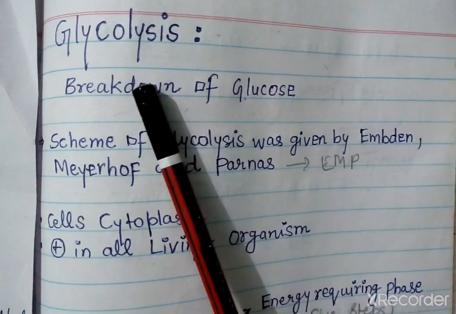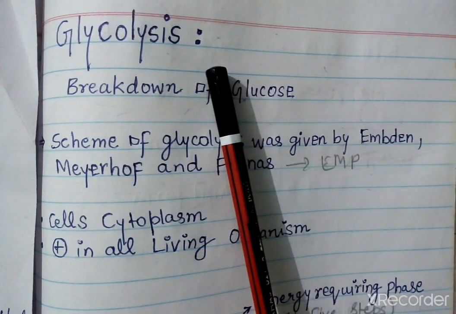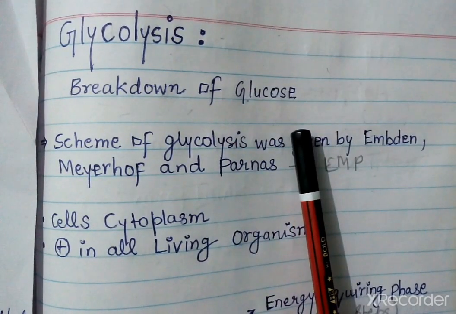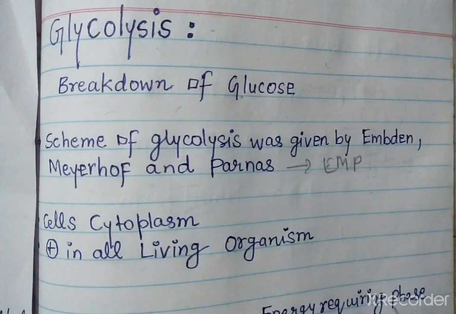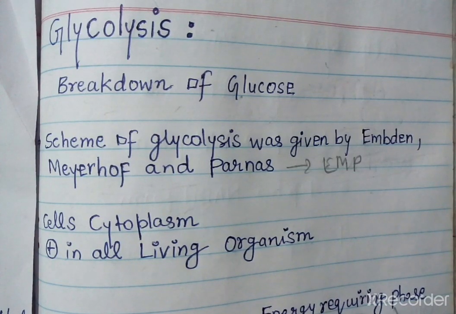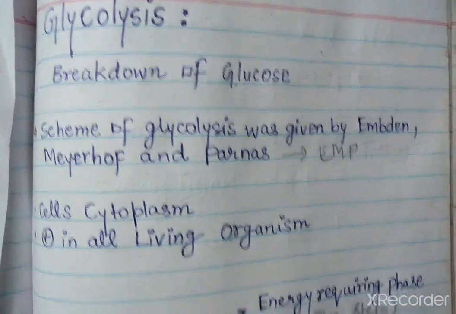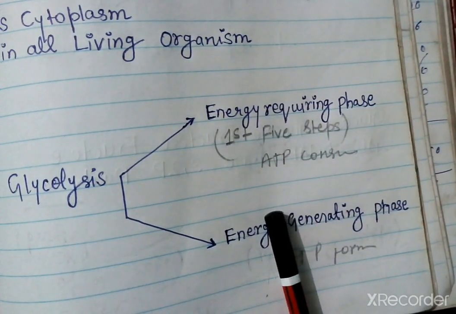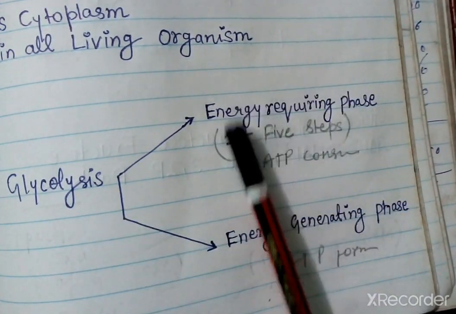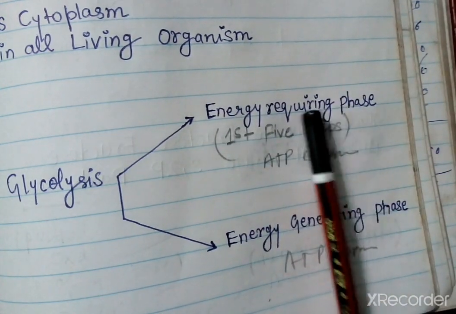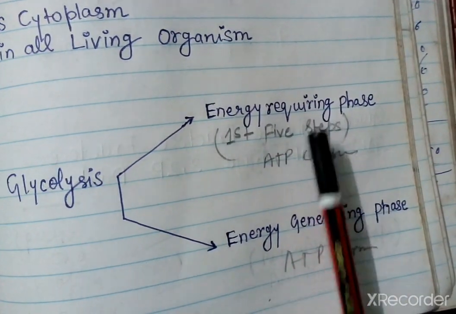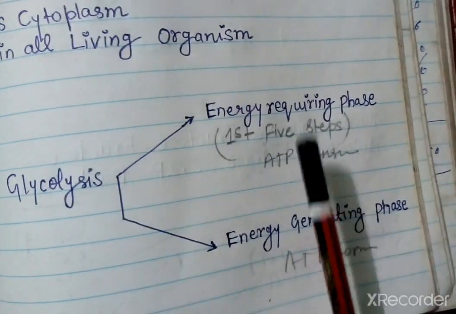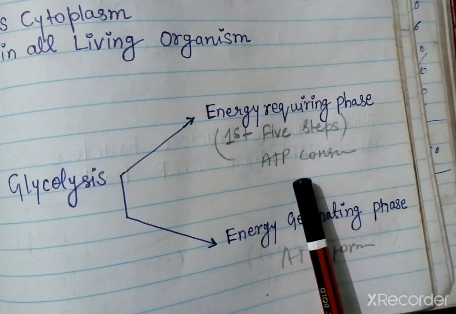Now glycolysis has a series of 10 reactions. In that series of 10 reactions, we will study them in a sequential manner. Basically, glycolysis has two phases. Mainly we divide it into two phases: one is the energy requiring phase and another is the energy generating phase. The energy requiring phase is the first 5 steps, in which energy is required; it is a preparatory phase. Now in the energy generating phase our ATP is formed, और energy requiring phase में ATP consume होगा.